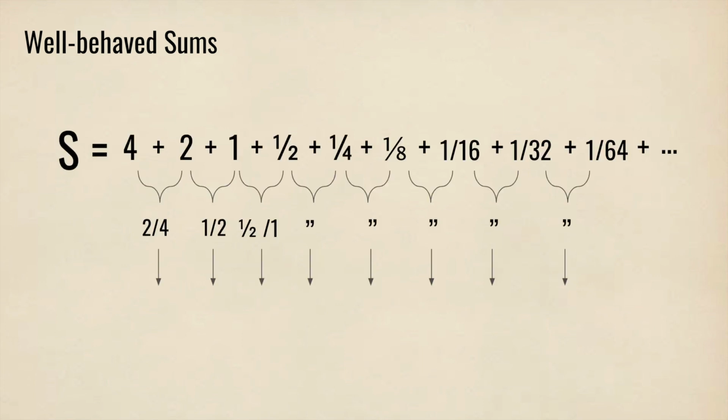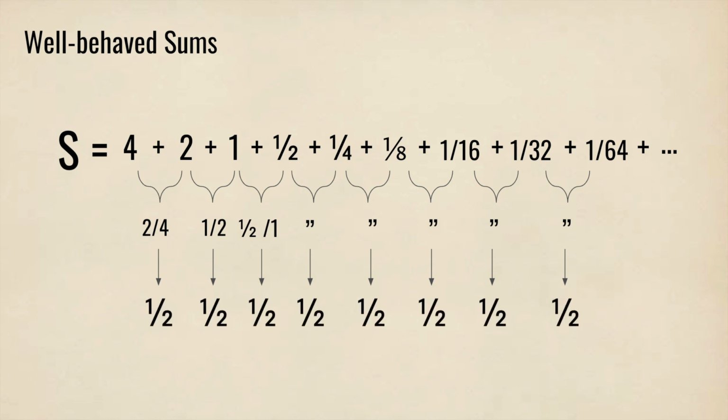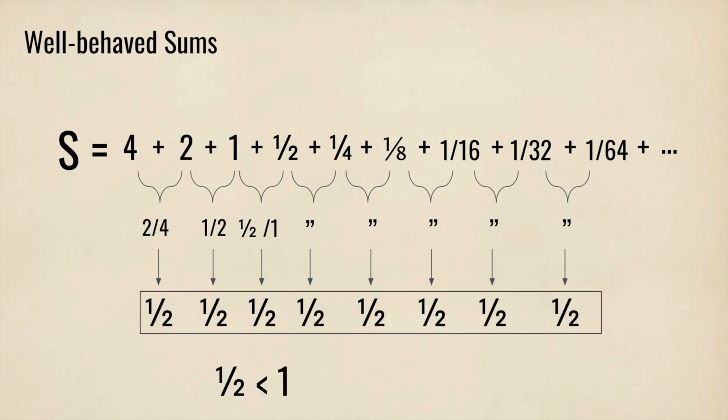The reason why this demonstrates that this is a well-behaved sum is because if you take any term and divide it by the previous one, you will always get 1/2, which is a value less than 1. Thus, this sum is well-behaved.